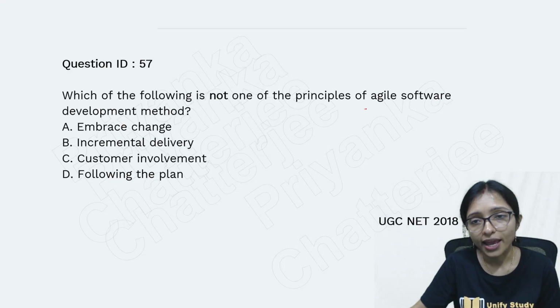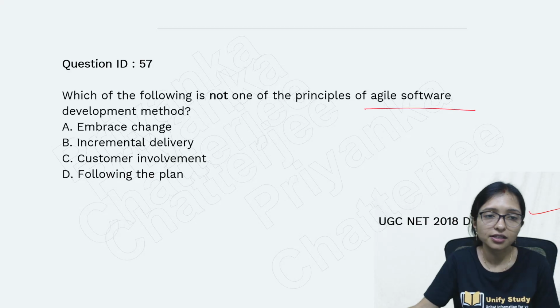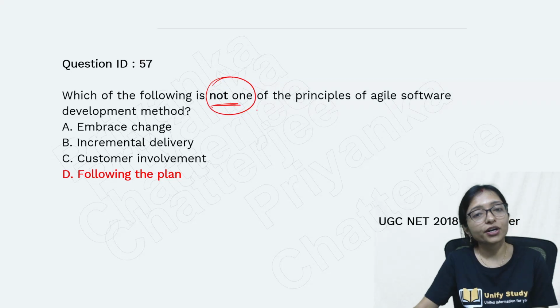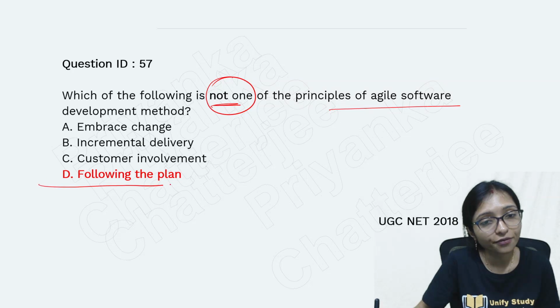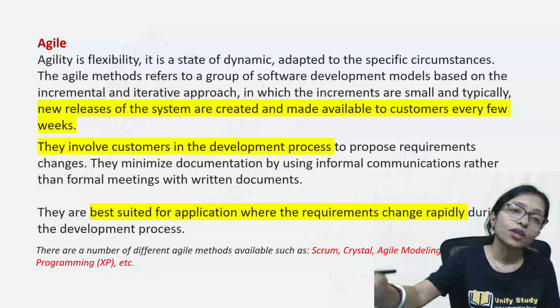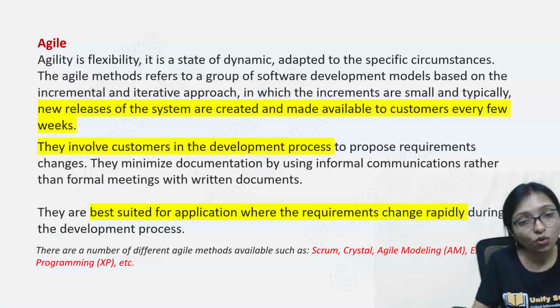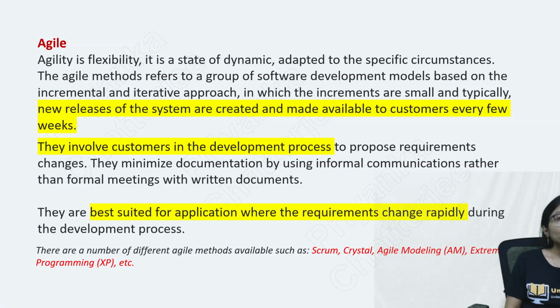Now come to Agile software. Very important question. They asked this question in December 2018. Yes. Which one is not? The word not is very important in your question. Not a principle of Agile software. For Agile, definitely not following any plan. Why? Because Agile is the main, most useful model nowadays. Agile is very flexible, where they are not focusing on documentation at all. You are not at all bothered about documentation, or maybe requirement gathering. Complete requirement is not done.